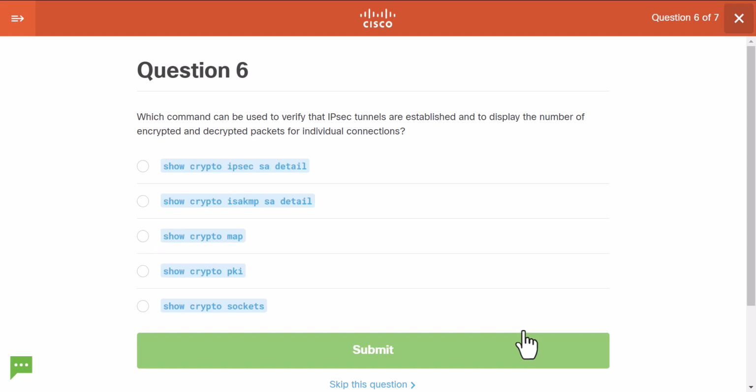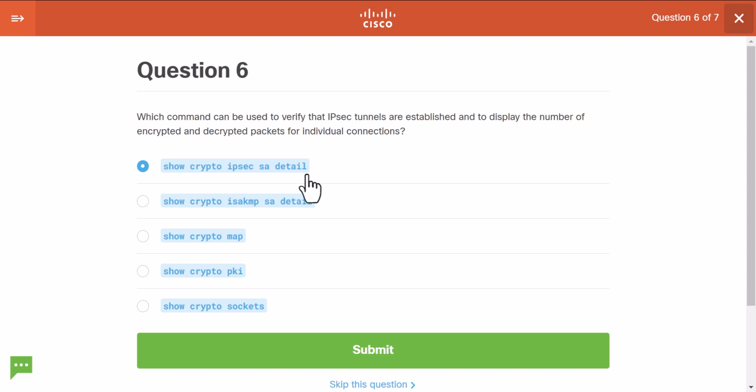Which command can be used to verify that IPsec tunnels are established and to display the number of encrypted and decrypted packets for individual connections? Okay, this is quite detailed. This has to be show crypto IPsec security association. I don't recall the detail keyword.